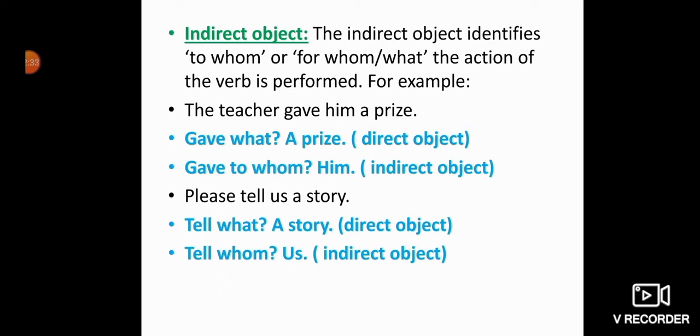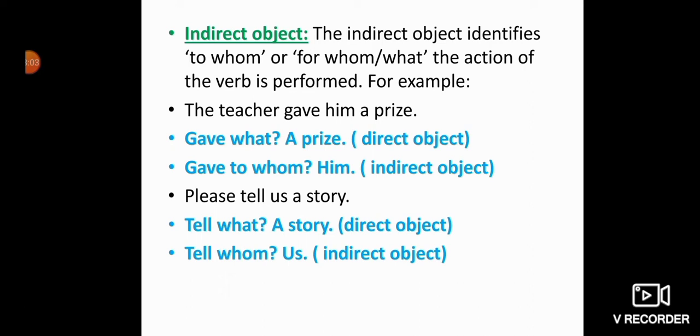For example, the teacher gave him a prize. So gave what? A prize, that's a direct object, and gave to whom? Him. That's an indirect object. Please tell us a story. So tell us what? A story. So a story is a direct object, and tell to whom? To us. So us is indirect object.